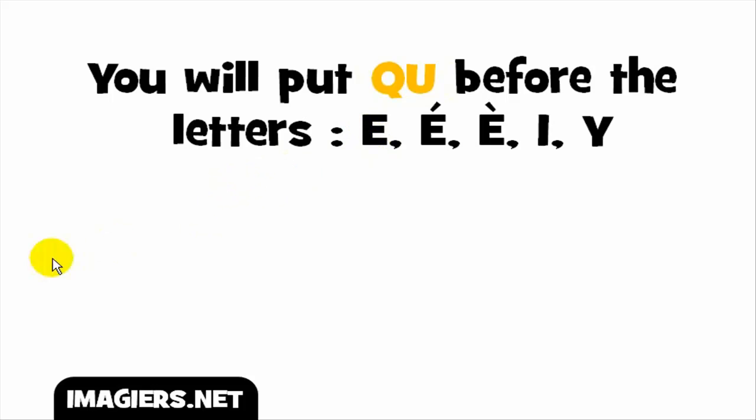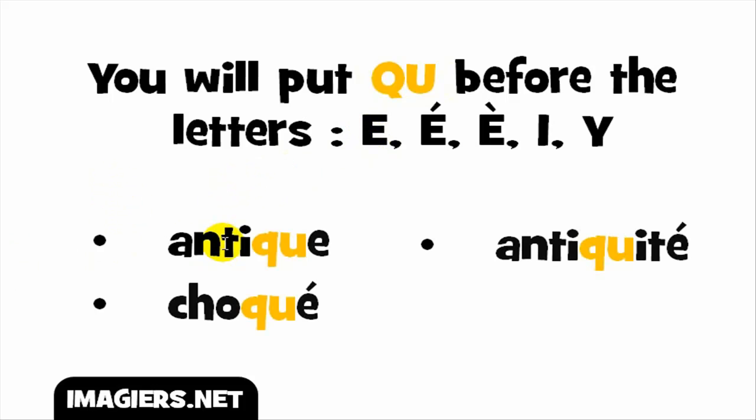Okay? So we'll see now a few examples. The first one here, so you've got this letter, the vowel E, okay? And then QU before, so you get k, okay? And the full word goes like antique, antique. Other example, accent aigu, remember, as I said, it was the sound E, okay? So you get this sound K, okay? The full word goes like choqué,